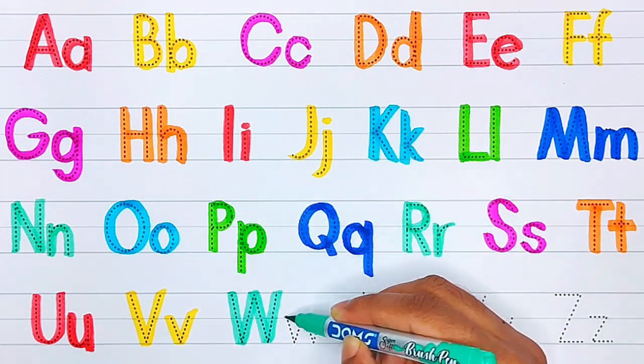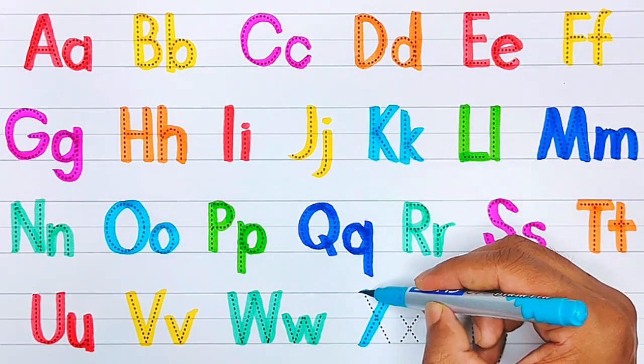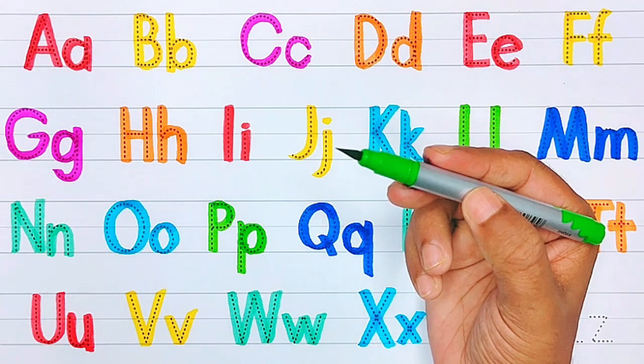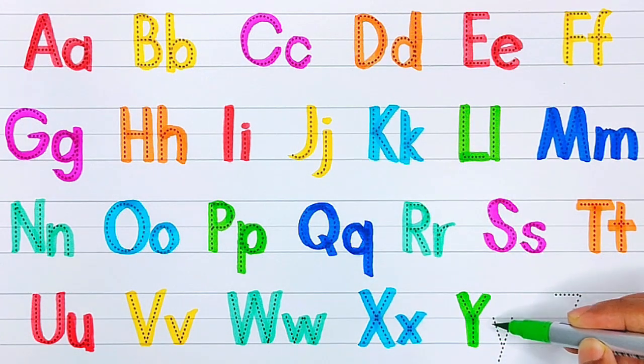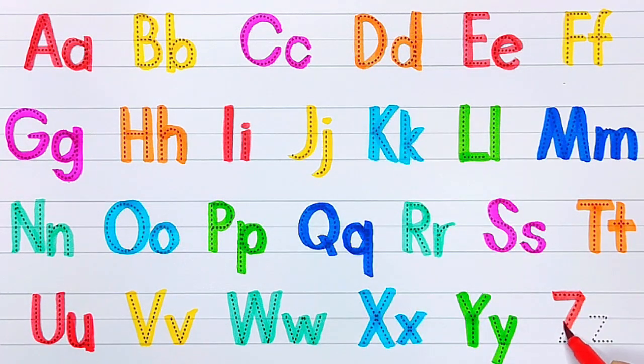W for window. Sky blue color. X for xylophone. Green color. Y for yolk. Red color. Z for zebra crossing.